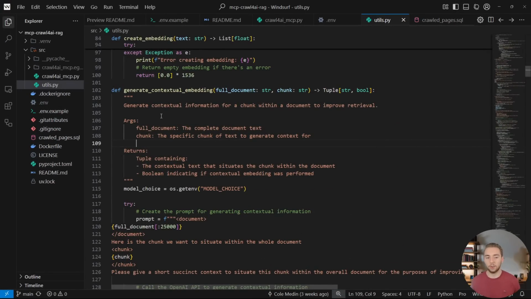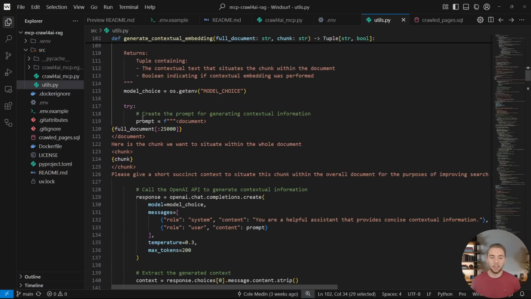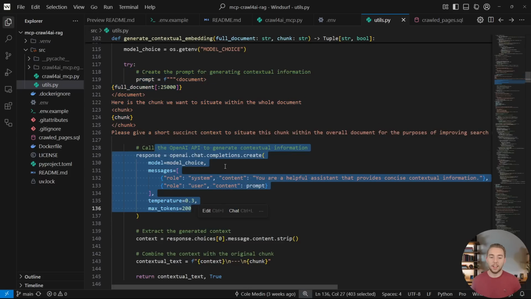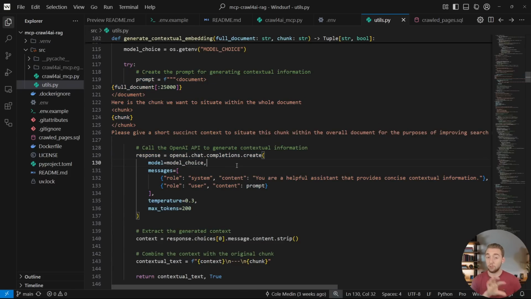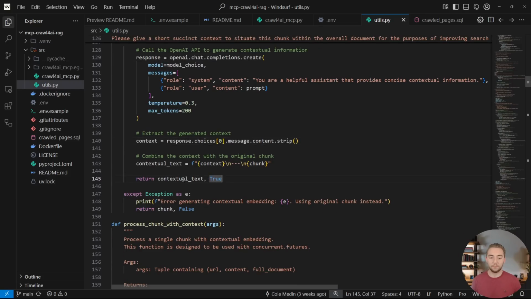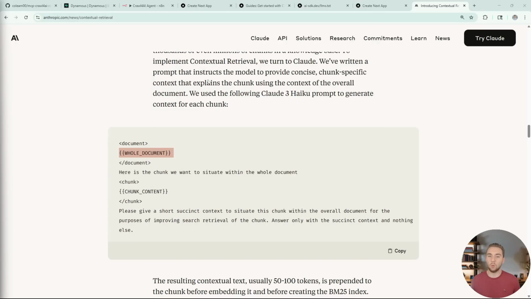And so within the source code here, I just want to dive into the source code a little bit for each of these different strategies. I have this function to generate contextual embeddings. We have that exact same prompt from the Anthropic article calling into OpenAI. And again, I want to support other LLMs in the future for this server as well, but calling into OpenAI to get that extra context and returning that. So now our chunk is going to have that extra context prepended, with this triple dash separating it from the actual chunk content itself. And so now when the LLM retrieves this information, it knows better what to do with it.